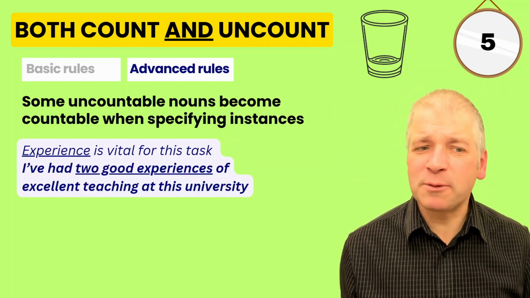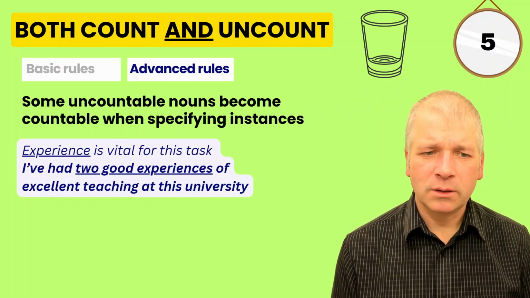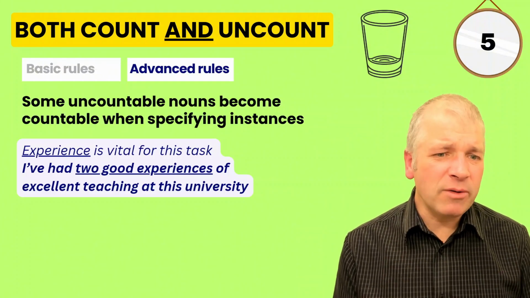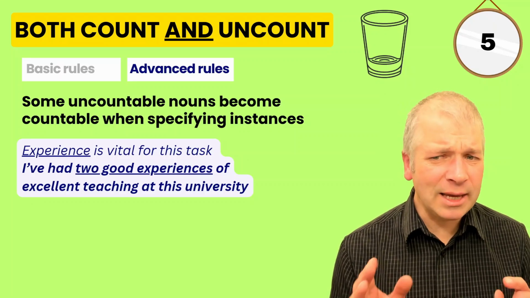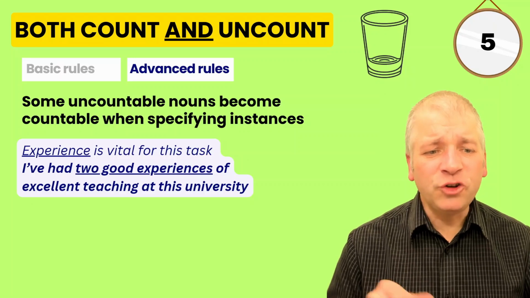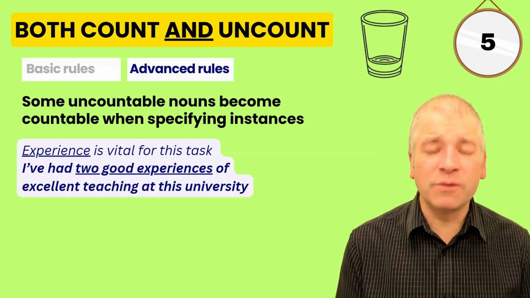Some uncountable nouns become countable when specifying instances. Look at the example with experience here. Experience is vital for this task. Here, experience is uncountable. But I've had 2 good experiences of excellent teaching at this university.